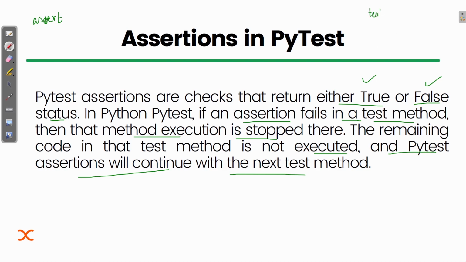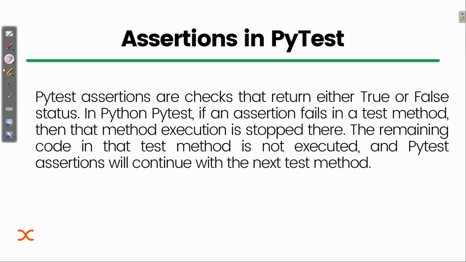Suppose I have test method 1, and in the starting only I have this assert condition, and it failed. What happens after that? If I write print or anything, that will not be printed. Why? Because the interpreter has stopped there and moved to the next test method. That's how the assert keyword is used in PyTest.